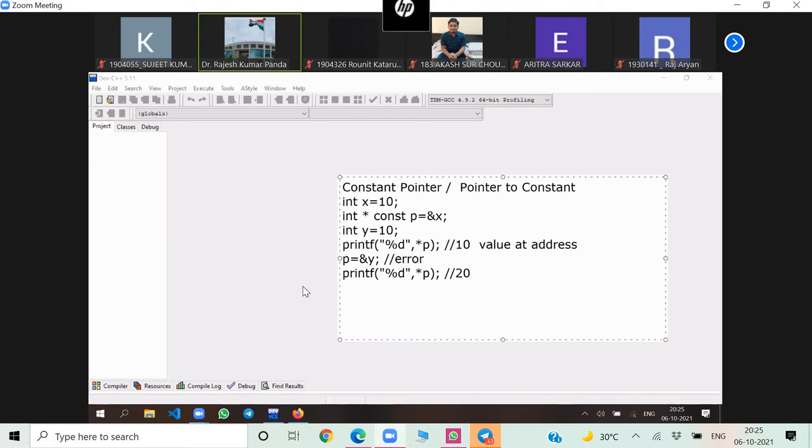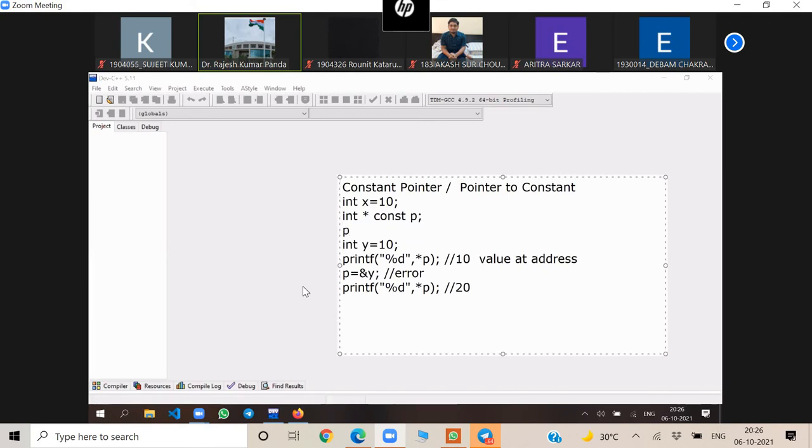You know why it is an error here? Because when I add a constant keyword here, now p will always point to the memory location it is initialized to. It cannot point to any other memory location. Remember, if I write int *const p without initializing it, and then write p = &x, here the error will be there.